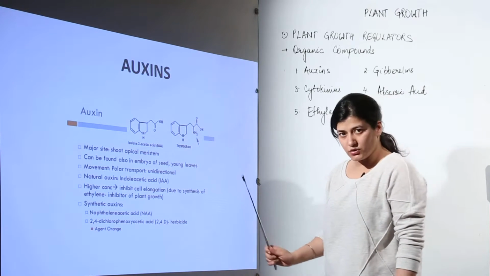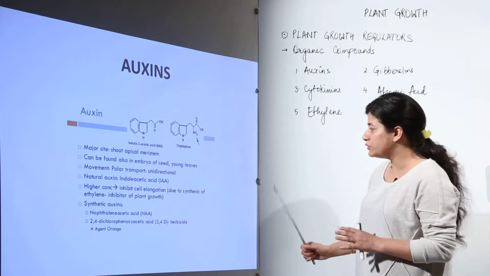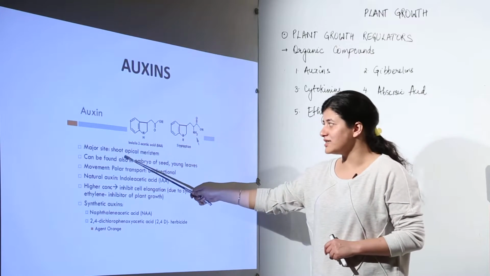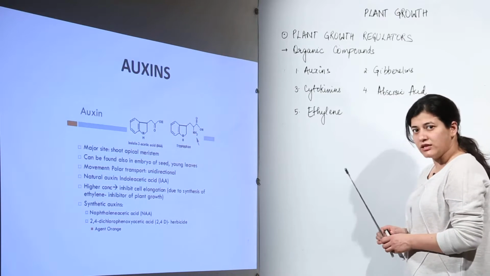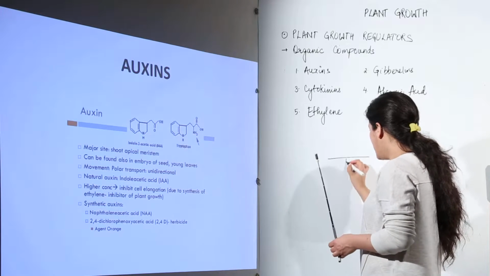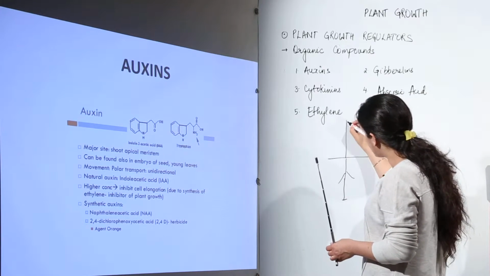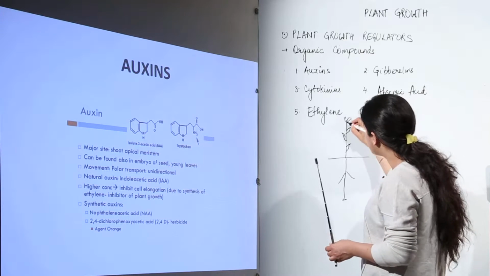Now as I told you, we need to see its bioassaying and we need to see where they are present, how they work. So the major site where you would find the auxins is the shoot apical meristem. Now we know that there are 2 apices in the plant. One is shoot apex. The plant is like this. There are roots beneath the soil. This would be the root apex, and over the top this would be the shoot apex, where you would see the plant rising forward.